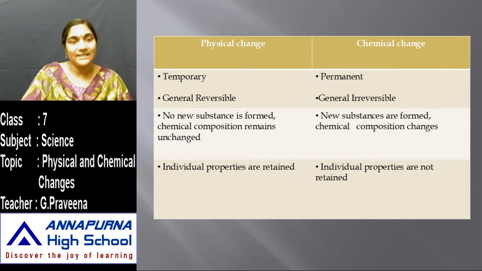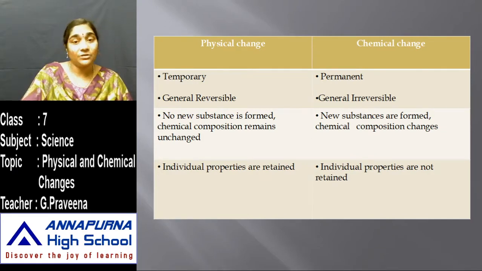Whereas in case of physical change, no new substance is formed. Chemical composition remains unchanged, but whereas in case of chemical change, new substances are formed. At the same time, chemical composition also changes. Whereas in case of physical change, the individual properties are retained. There is no change in the property of a substance.